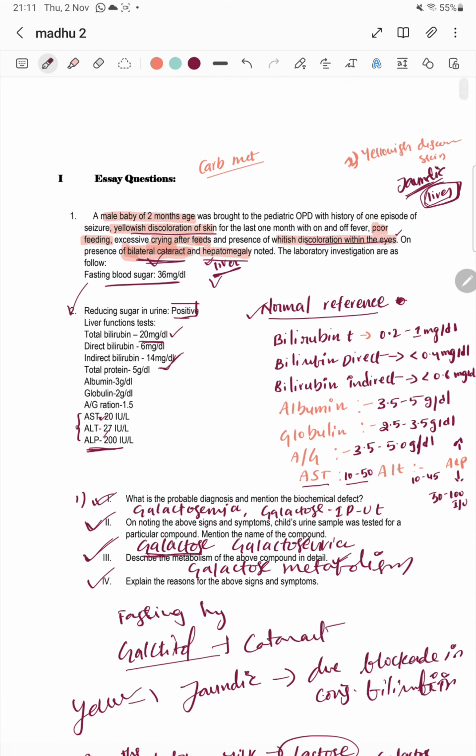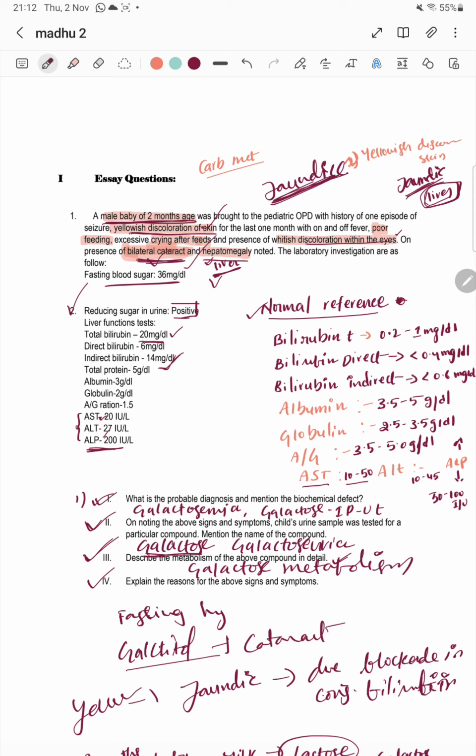Always remember, while going through a clinical question, just underline the main important complications. You may not answer for all the clinical complications, but you can find very important clinical findings like bilateral cataract and yellowish discoloration. Where can you see these two conditions? Yellowish discoloration definitely means jaundice, so you can come to a confirmation.